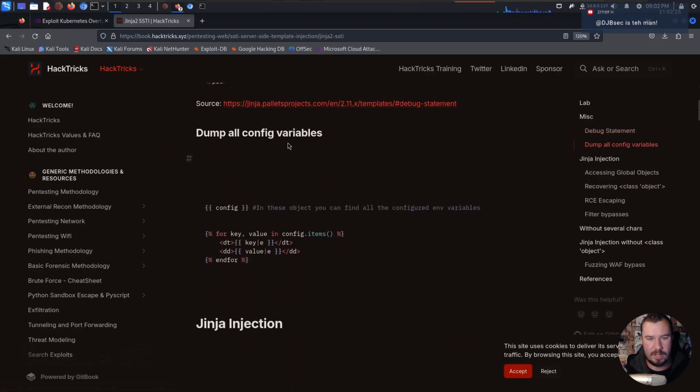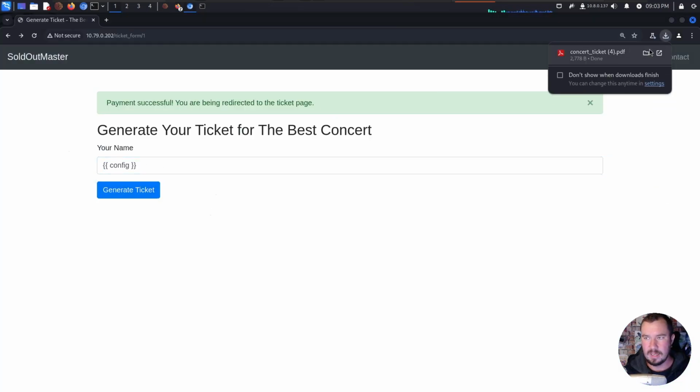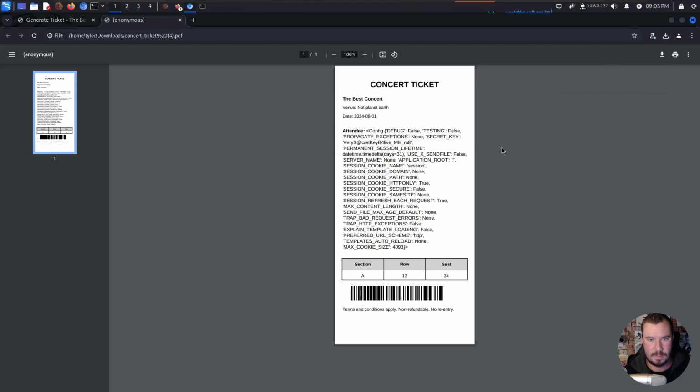We have this, dump all config variables with config. In these objects, you can find all the config environment or variables. So let's go ahead and try that one right there. We'll jump over to this and generate ticket. That one worked. And you can see that one also worked.